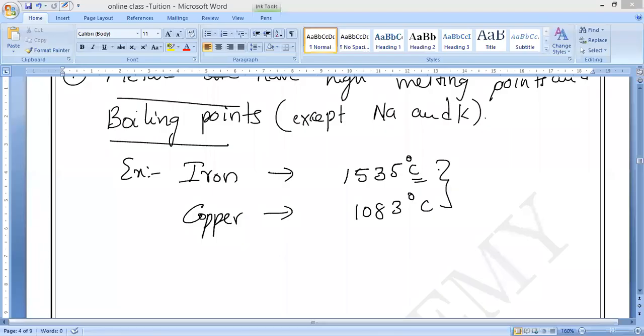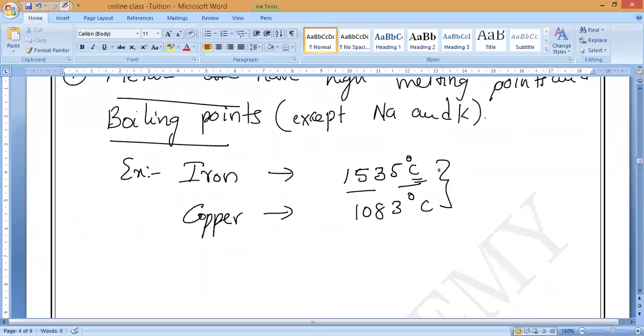What is that, guys? Iron having a melting point of 1535 degrees Celsius means that until this temperature we heat it, the solid iron will start melting and will become into what? Liquid iron. Understand, guys? Liquid iron or molten iron, we can say. Molten means liquid state. Remember that. In the same way, the melting point of copper is 1083 degrees Celsius.